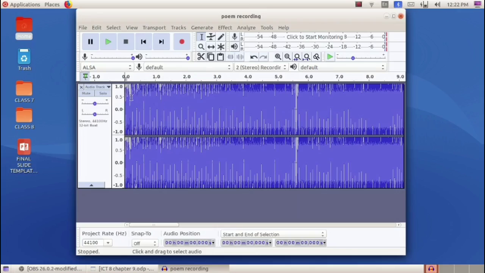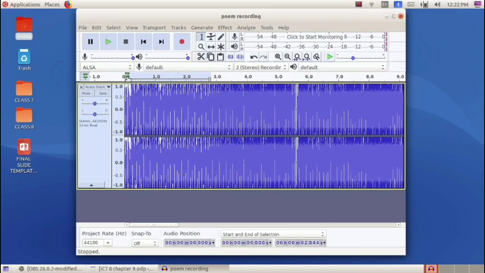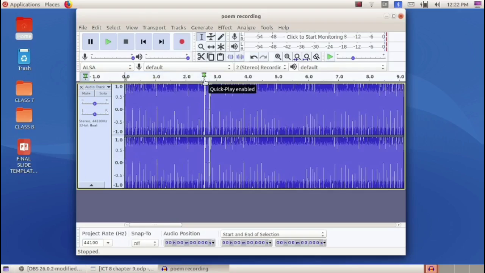For that, bring the mouse pointer to the starting point. Click and drag the mouse in order to select this portion. Okay, now we'll select this much portion. See, we can see a shade here. From this point to this point, now we have selected. We have to just click and drag the mouse to select a portion. After selecting this portion, we can click on the delete key in the keyboard to delete this portion. Okay, now I have deleted that part at the beginning.